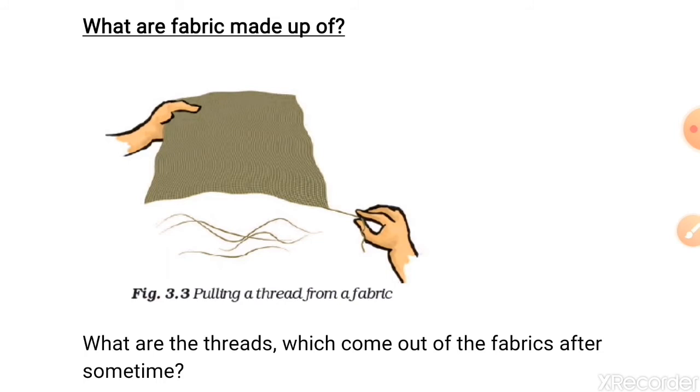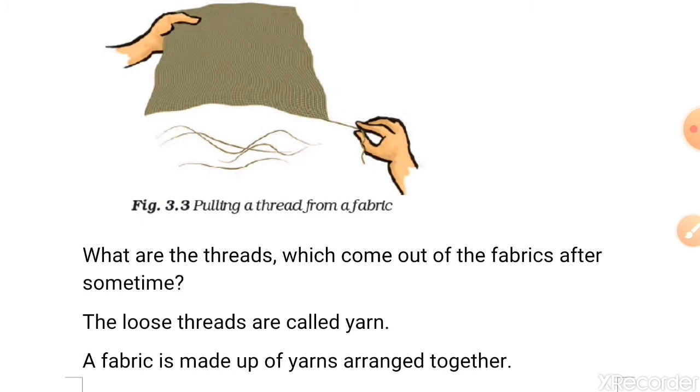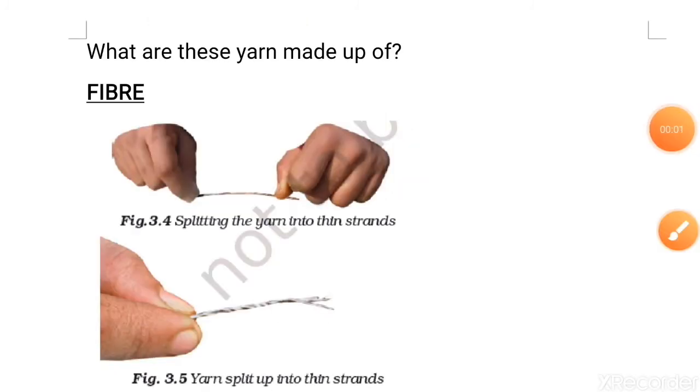What are the threads which are coming out of the fabric? To answer it, students, the loose threads are called yarns. A fabric is made up of yarns that are arranged together. What are these yarns made up of? Students, for this we can perform an activity. Take out a yarn from a piece of cotton fabric.